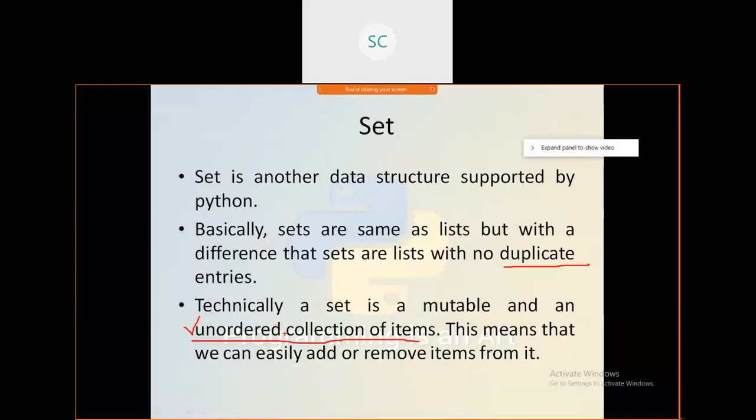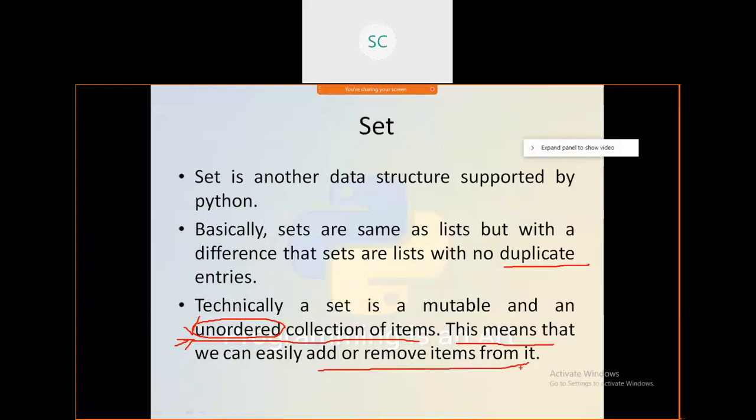If it is unordered, you cannot update the values. How could you update? If you know the index value, then only you can update the value. But these are unordered, so they won't support index positions, and then we cannot update the value.